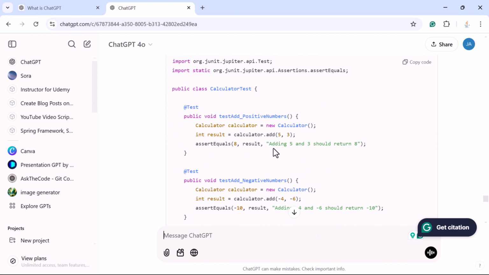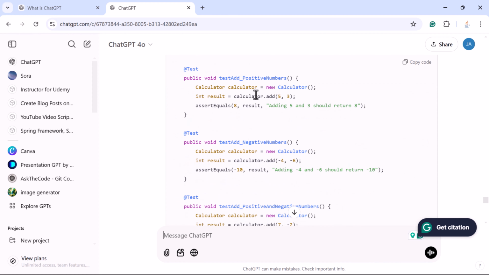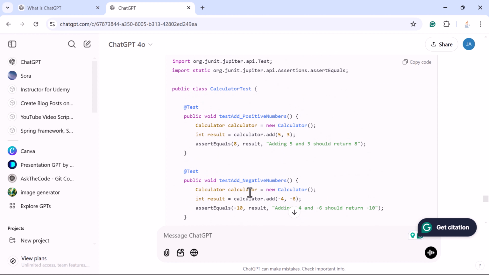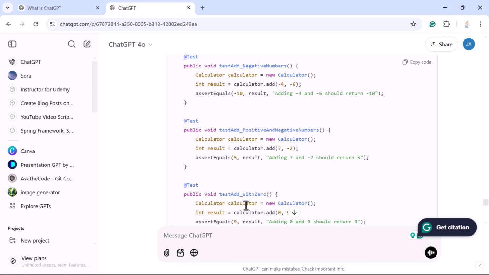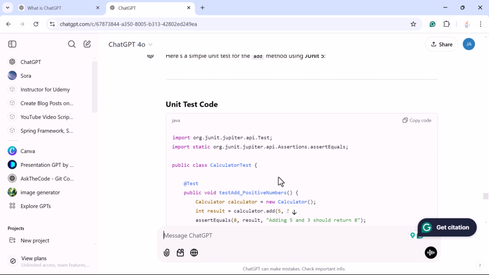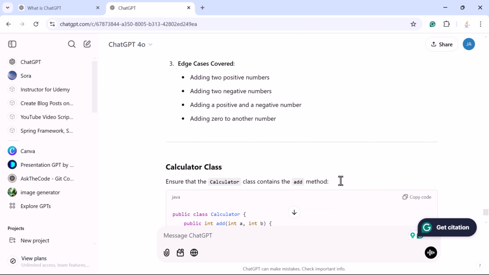ChatGPT generated the unit test cases for the given method, and it basically covered all the use cases. For example, it covered positive use cases, negative use cases, and other use cases as well. This is awesome, right? So you don't have to write the unit test cases line by line. You just ask ChatGPT. ChatGPT will provide you the complete unit test cases for a given method or a class or any functions within a class. Okay, perfect. So this is how you can ask ChatGPT to write the unit test cases.